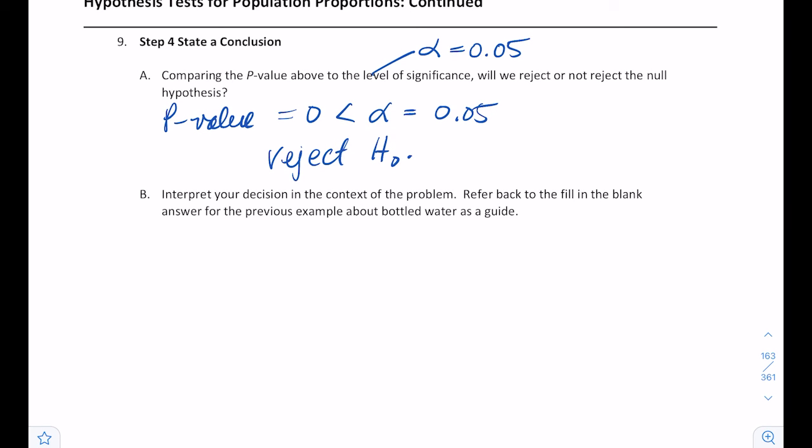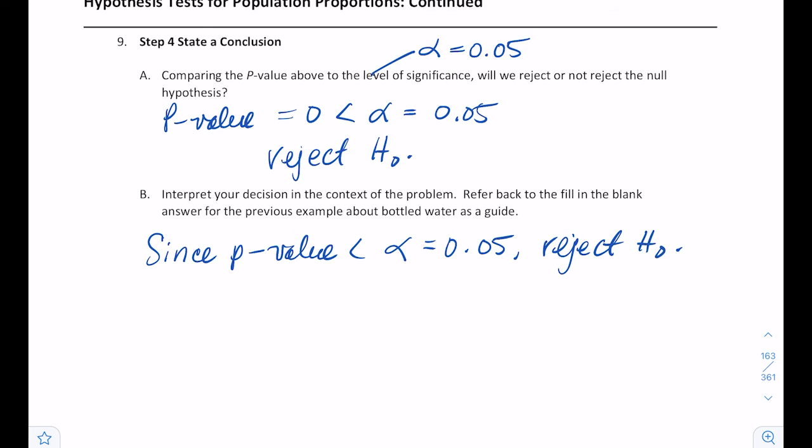Now we're going to interpret the decision in the context of the problem. The way I want you to interpret that is to say something like, since your p-value is less than alpha equals 0.05, we're going to reject the null. Anytime you reject the null, you would say there is strong evidence, and in this case, there's very strong evidence because it's basically 0.